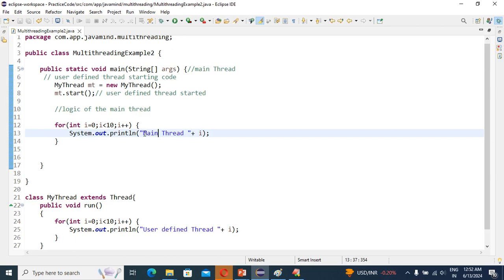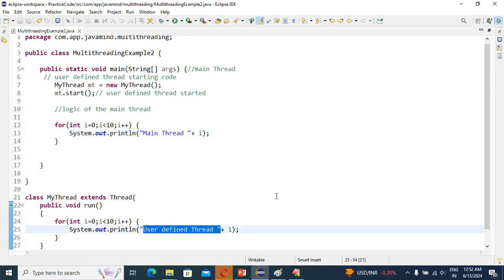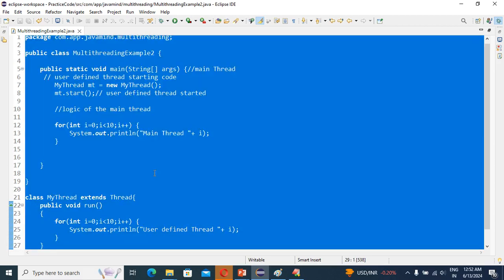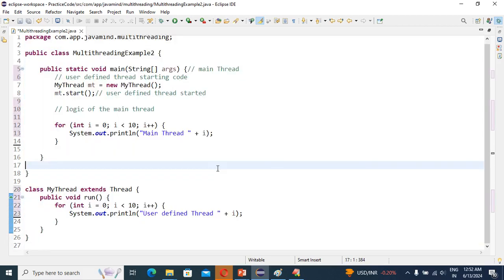One is the main thread and one is the user defined thread, yes or no? So we have two threads, right? One belongs to the main thread and one belongs to the user defined thread.